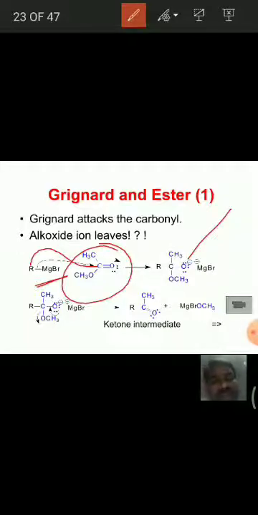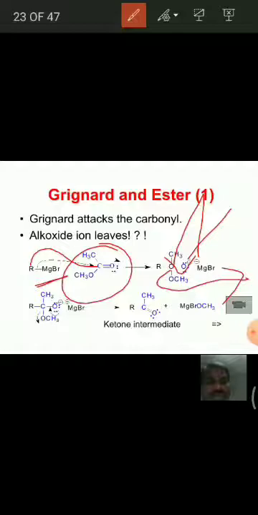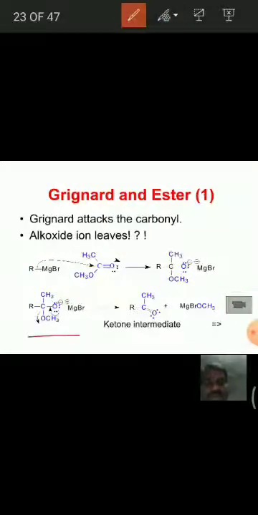In acid chloride, the chloride Cl minus is removed. Here the leaving group is alkoxide: when the minus charge shifts here, the OCH3 group is removed. Then we get a ketone again.